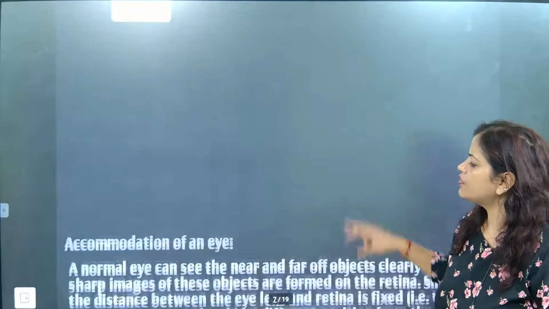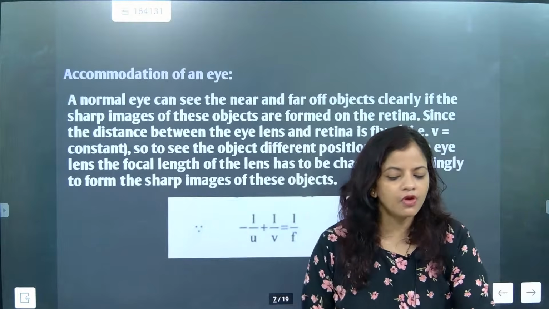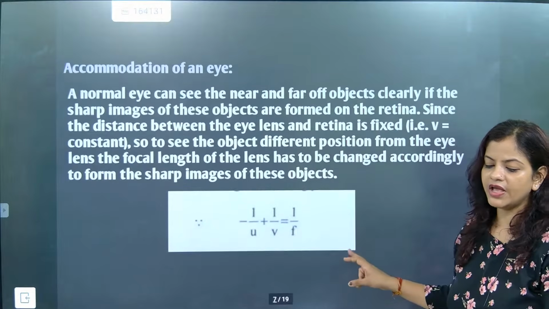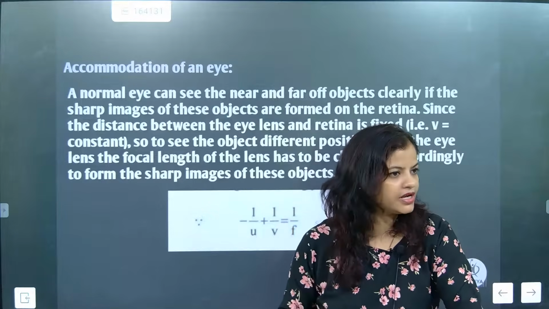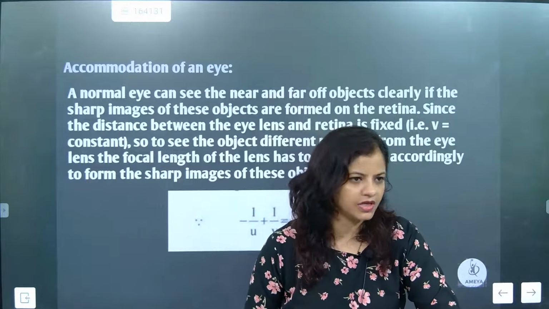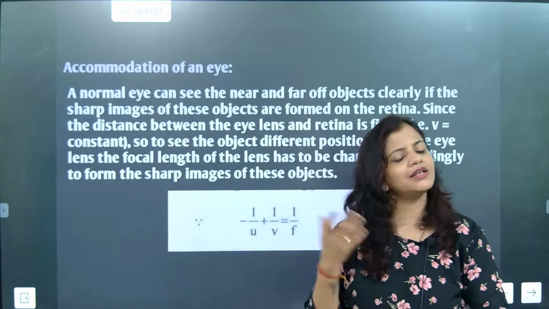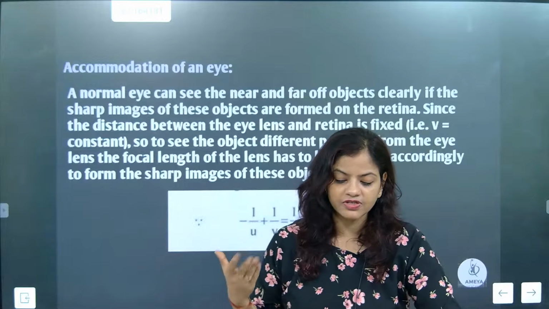Now we will go to the next topic, accommodation of an eye. So the lens formula, I hope everybody knows, correct? Our eye is a lens only, a natural lens. And last time we learned that the iris controls the size of the pupil.